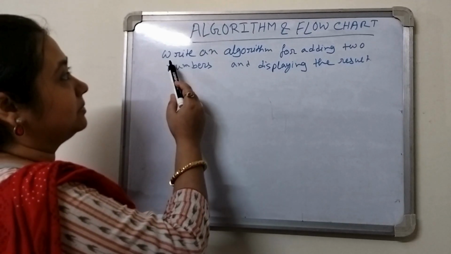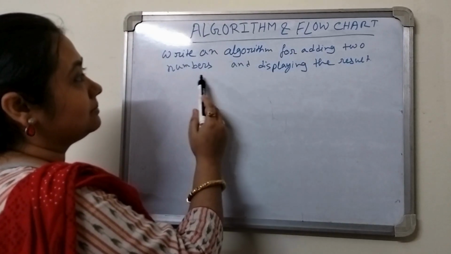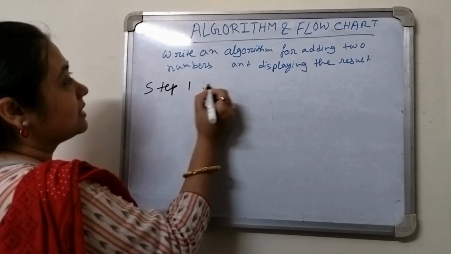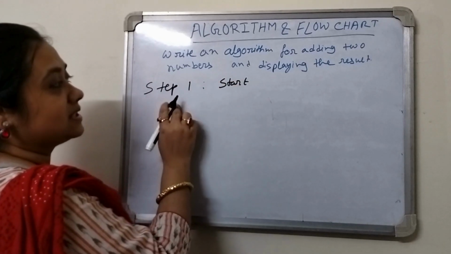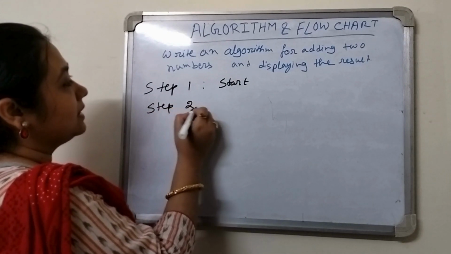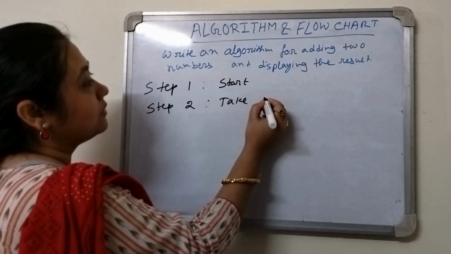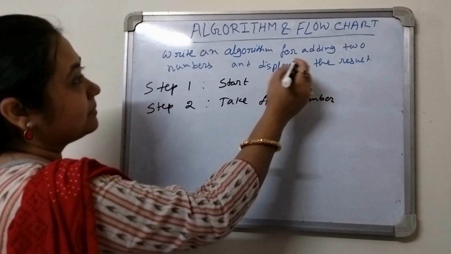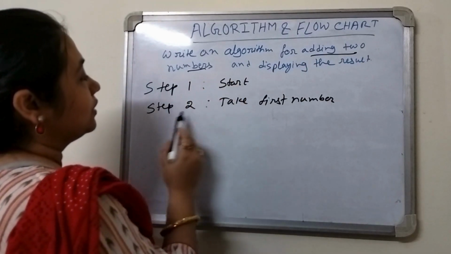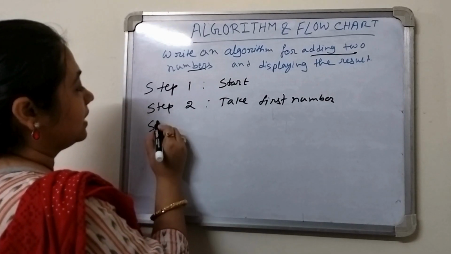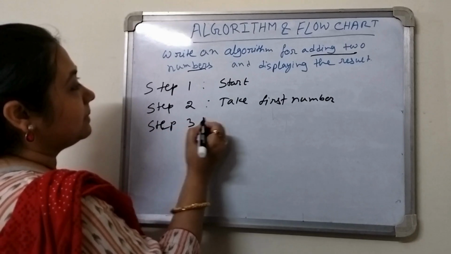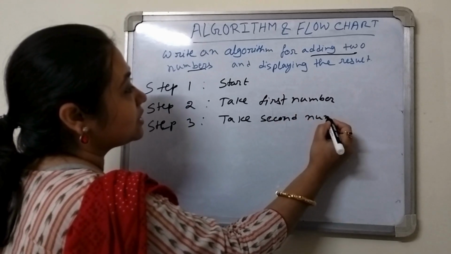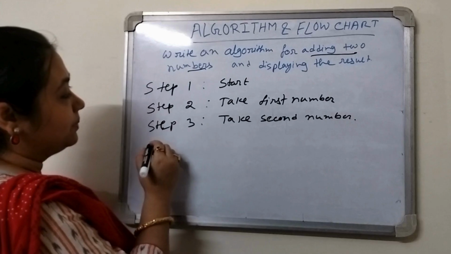Now, I have written an algorithm for adding two numbers and displaying the result. At first, it will be started by the start. In the first step, it will be start. In the next step, what will be there? Because we are adding two numbers, step 2 will be take the first number. Step 3 will be take the second number. That means in these two steps we are taking the input.